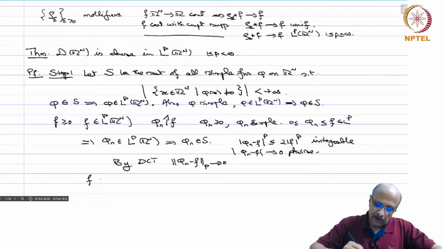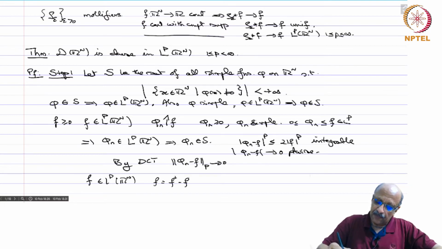Now, if f belongs to LP of Rn is an arbitrary function, then you write f equals f plus minus f minus.